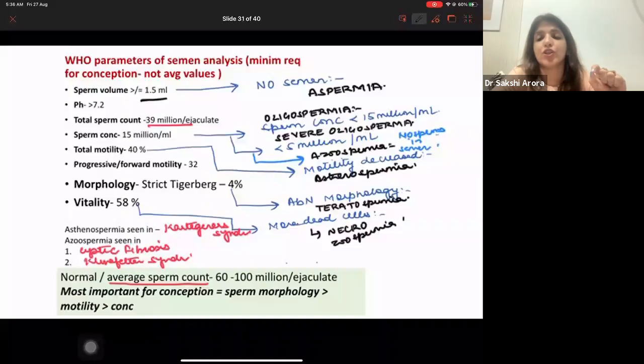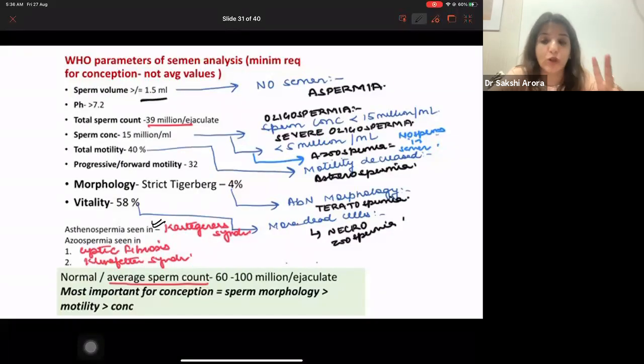Asthenospermia. In which condition do you get asthenospermia? In immotile cilia syndrome, that is Kartagener's syndrome. In Kartagener's syndrome, you get asthenospermia, right? Then azoospermia, in which condition do you get it?